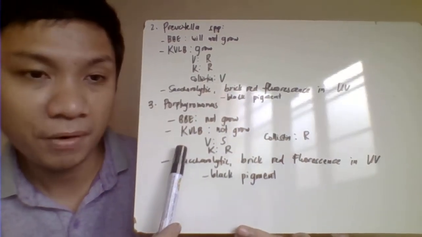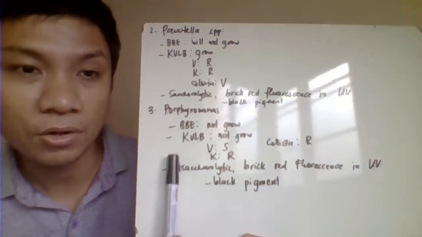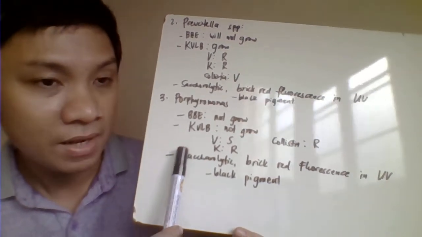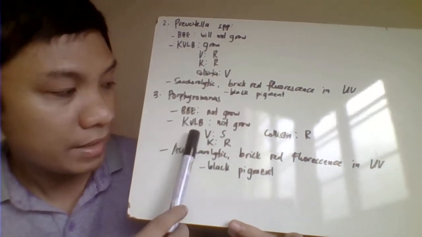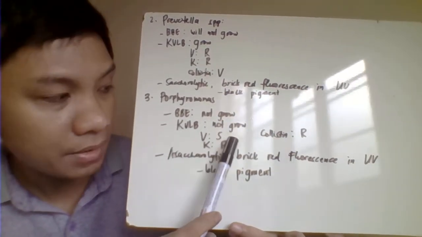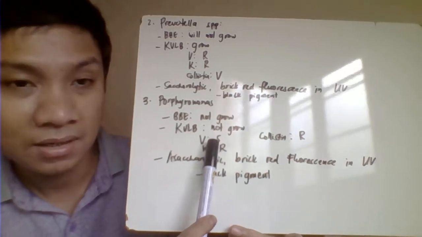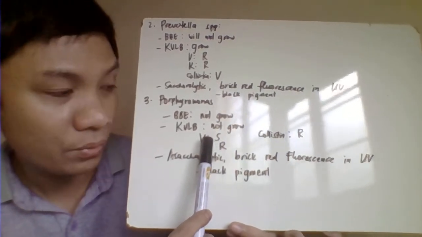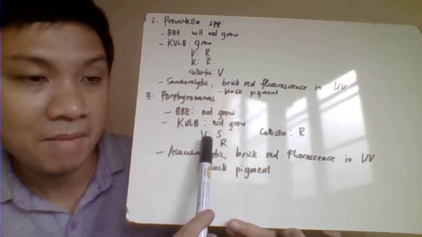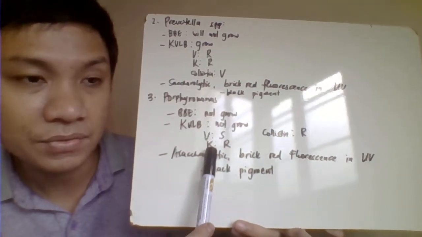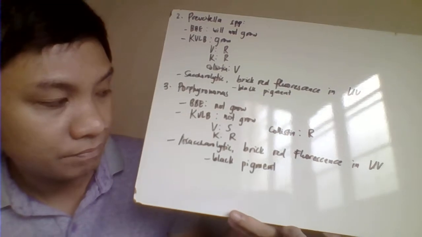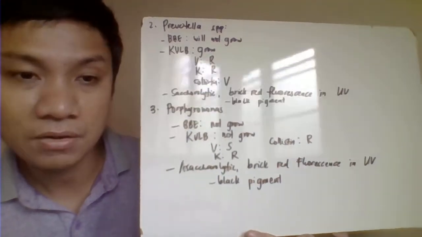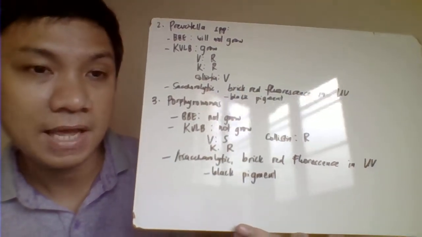How about your Porphyromonas? Again, this one will not also grow in your BBE, and in your kanamycin, vancomycin, lake blood agar, vancomycin, susceptible ang result niya. So from here, it will not grow because it's susceptible dito sa vancomycin. Kanamycin is resistant and we have also colistin. We also have here the resistant result. And therefore it will not grow in your kanamycin, vancomycin, lake blood agar.